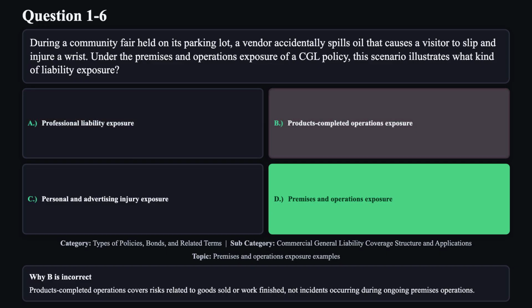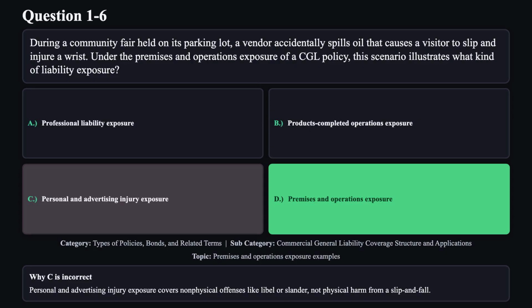Reason B is not correct. Products completed operations covers risks related to goods sold or work finished, not incidents occurring during ongoing premises operations. Reason C is not correct. Personal and advertising injury exposure covers non-physical offenses like libel or slander, not physical harm from a slip and fall.